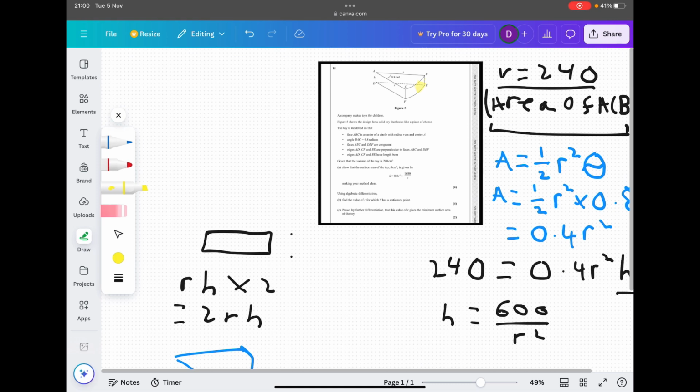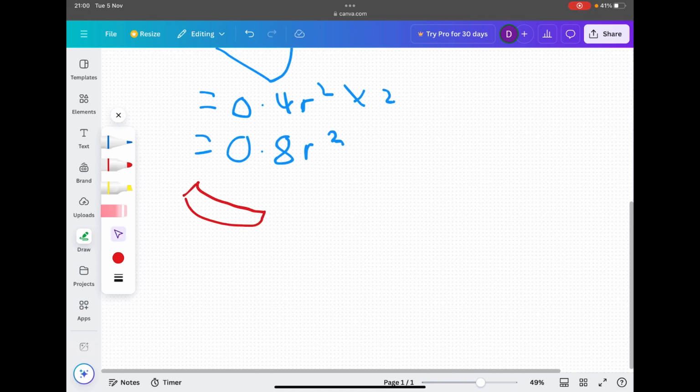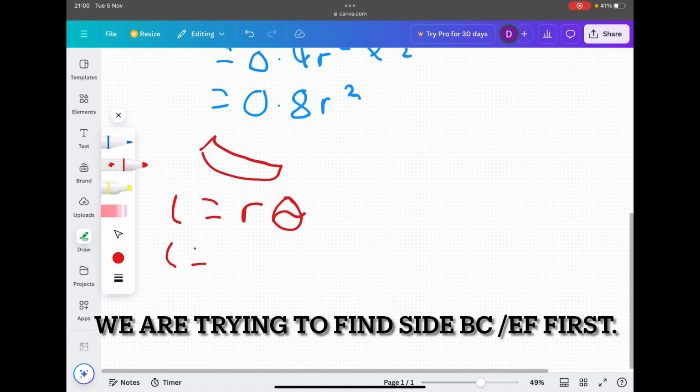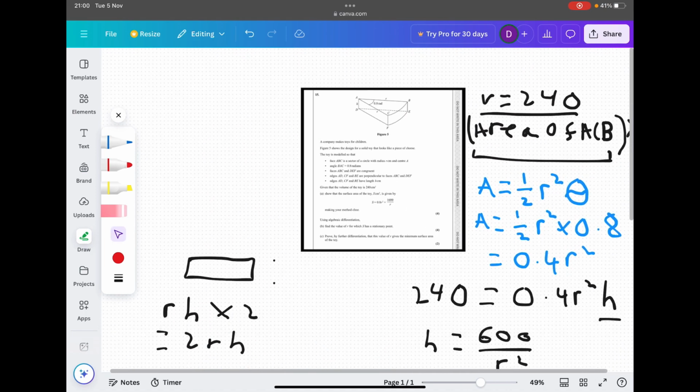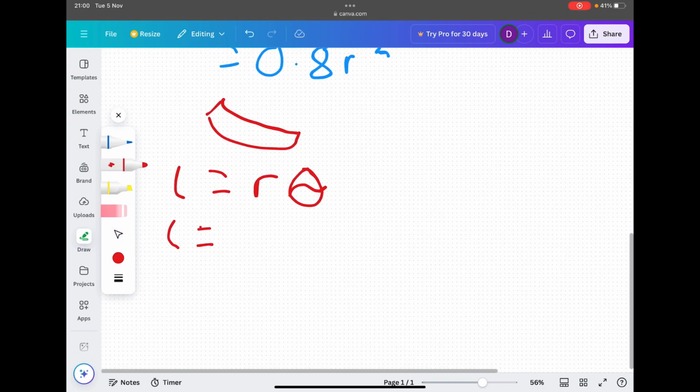So for the final bit, we need to find this curved region CBEF. Now, we know an equation that we can use. I'm just going to draw the shape here in a very scuffed way. But yeah, we can use this equation, L equals R theta. R we don't really know, and theta is 0.8. This equation is in the formula booklet for A-level maths, so make sure you do know that one.